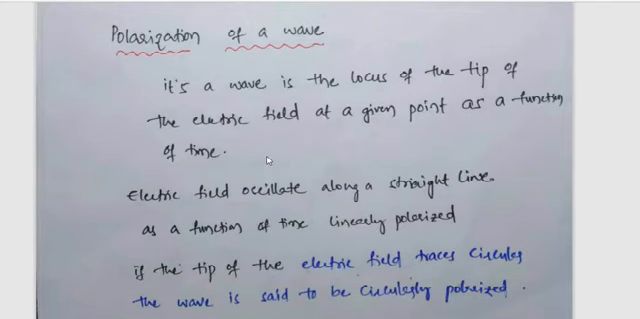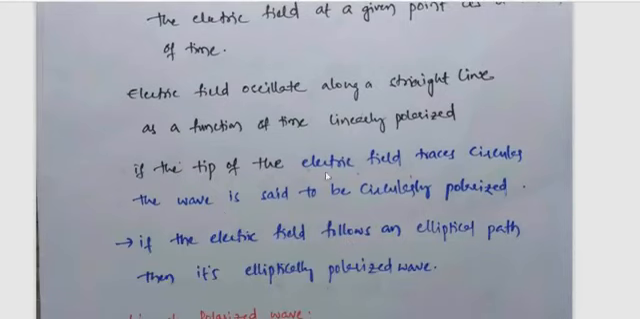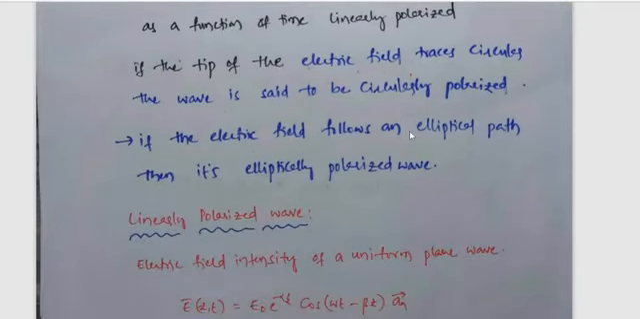So whatever the polarization, the electric field varies in a sinusoidal manner. But for linear, circular as well as elliptical polarization, the locus of the electric field is going to be changed. So how it is changed, we discuss. If the tip of the electric field traces circularly, the wave is called circularly polarized. If the electric field follows an elliptical path, then it's called an elliptically polarized wave.